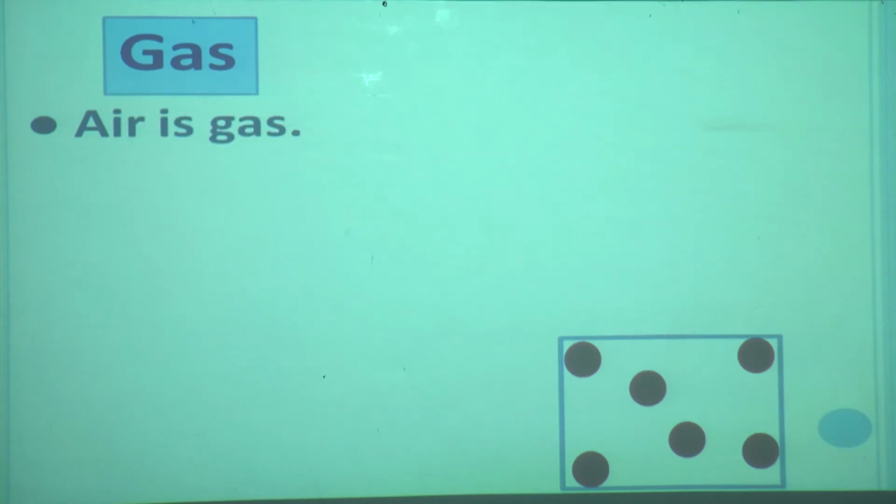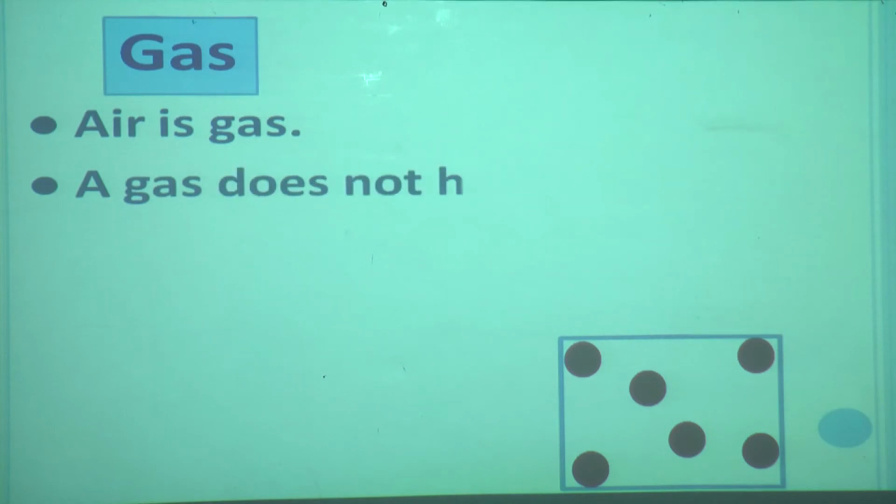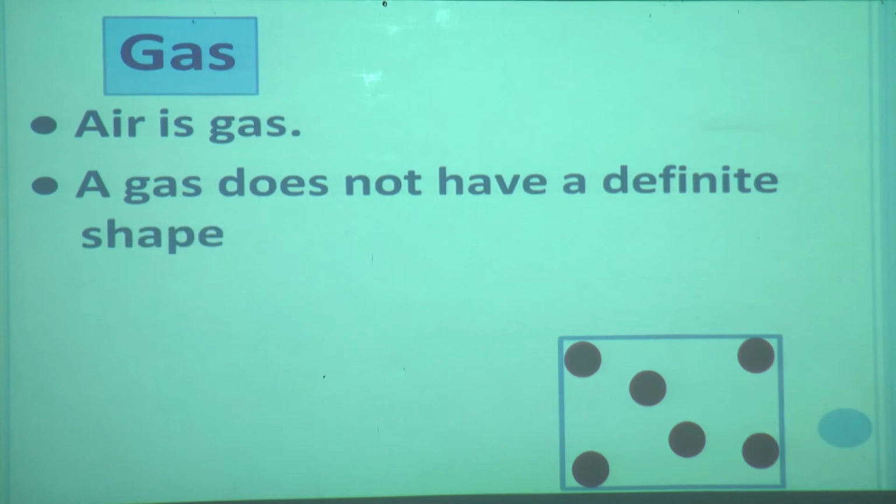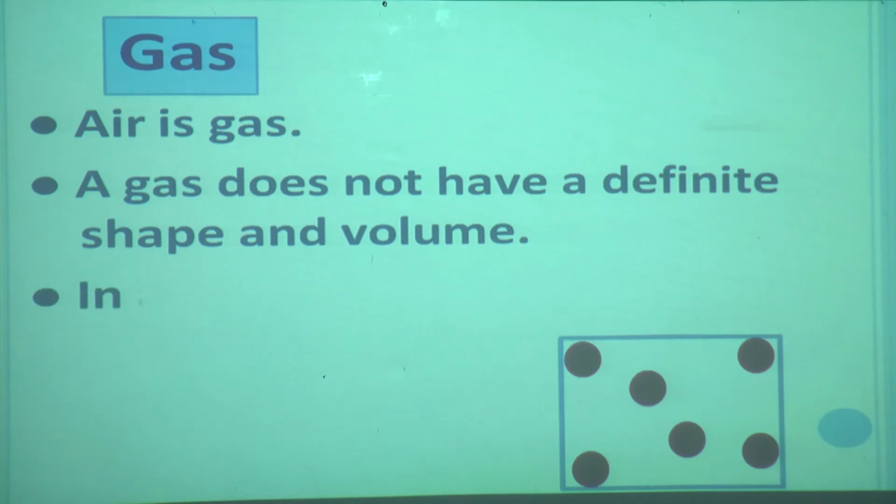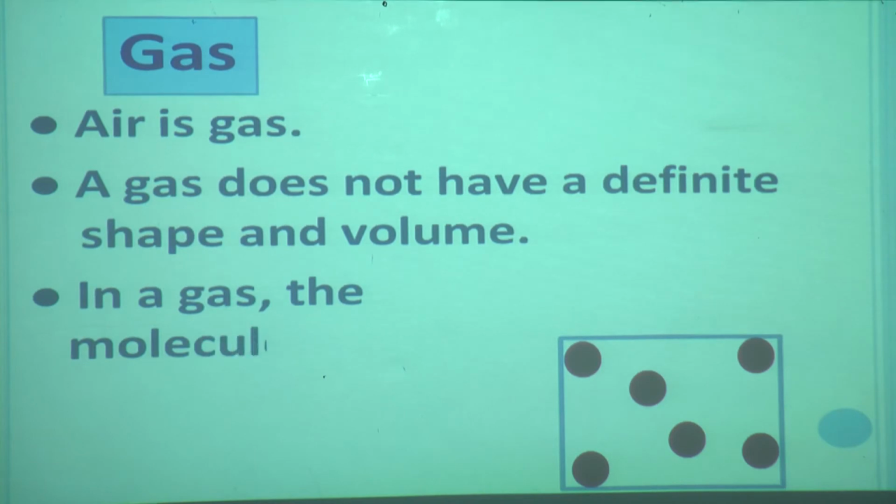Now here see, air is a gas, and a gas does not have definite shape and definite volume also. Means gas will take the space of the container, or where we squeeze the air, or where we pass the air, that space it takes. And in a gas, the molecules are far away from each other.